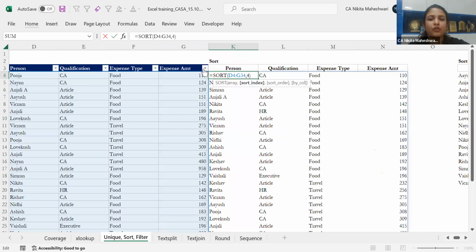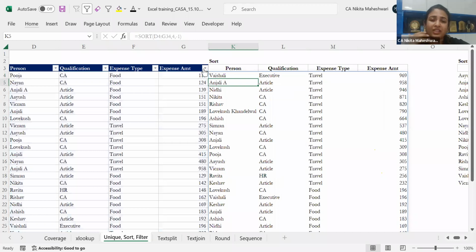The next we have sort order. Very simple, ascending, descending. So let's say I want descending over here, I'll put -1. All my expenses will come in reverse order now. So it's coming as reverse. Vaishali is coming at the top of the list here.